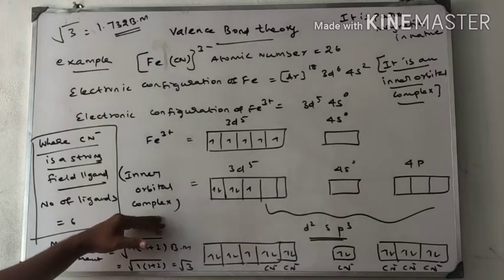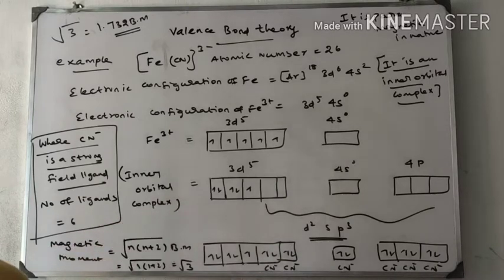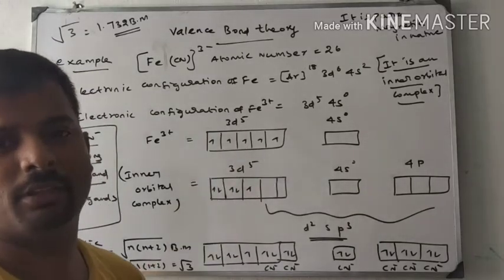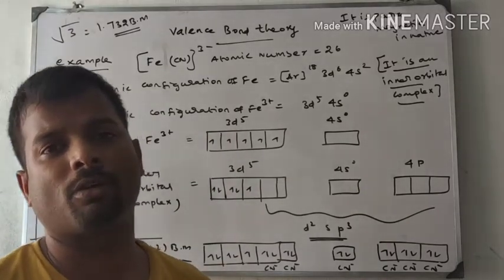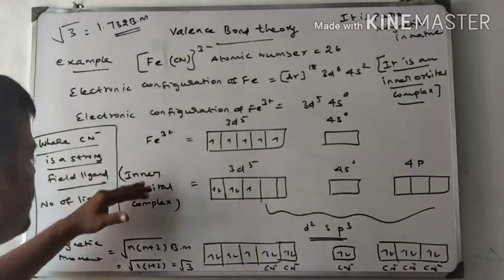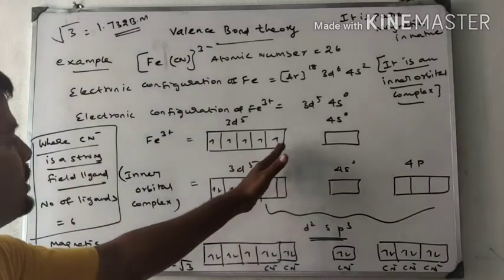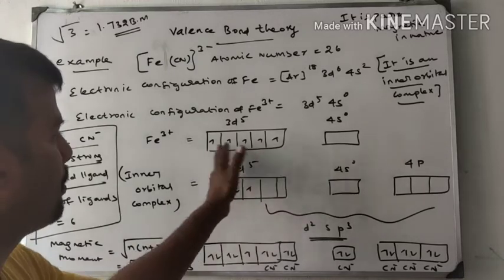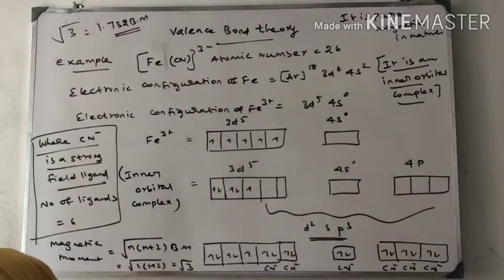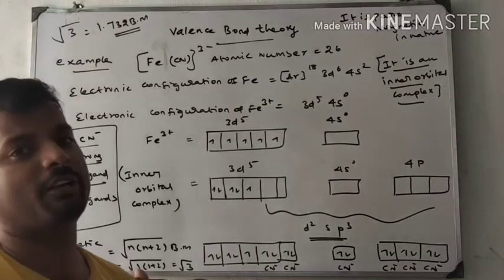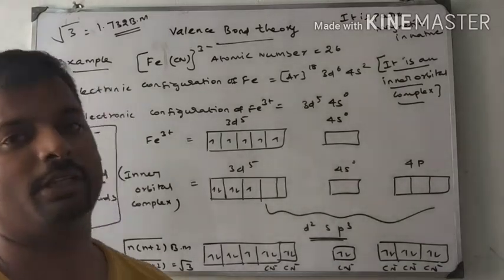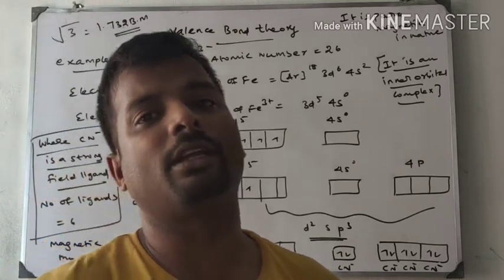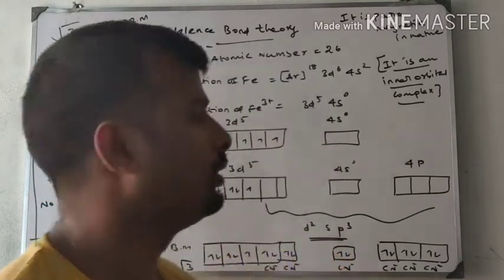This is only for the inner orbital complex; for the outer orbital complex, there is no change in the 3d subshell. Keep that in mind. In the inner orbital complex, these 5 electrons pair up by themselves, generating vacant orbitals for the incoming filled ligand electrons, as in the first postulate.